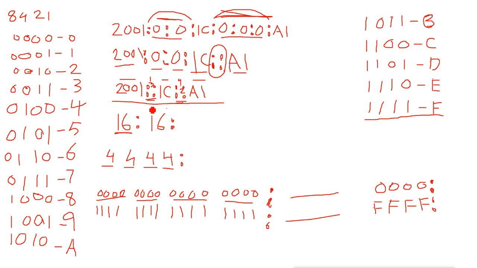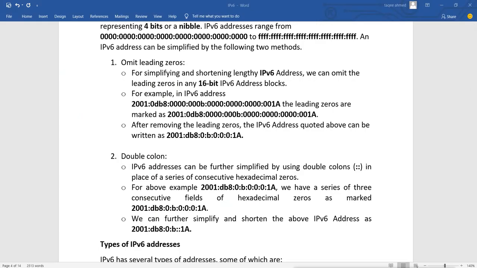Maybe this one has 2 and this one has 3. How will they differentiate? That is why you can use this double colon only once in your IP. Wherever you use it, use it only once, never twice.